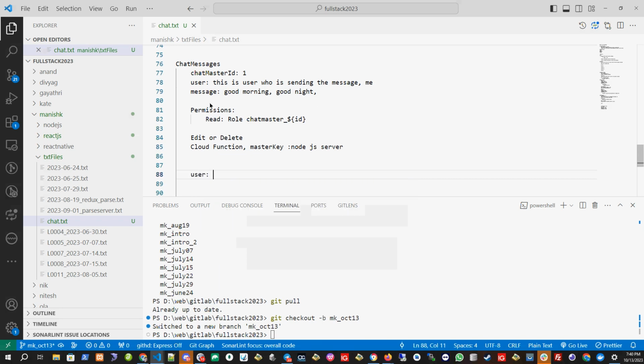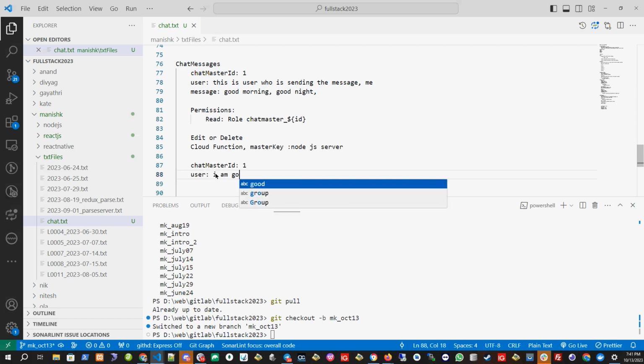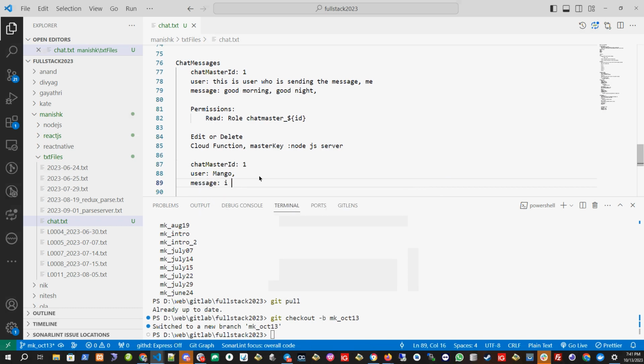The chat master ID will remain the same, and he will put, for example, I am good. Oh, the user is Mango, sorry. The user is Mango, and the message will be I am good. Now this also will get the permission of the chat master ID. So anyone in the chat master ID role will be able to read it. That means me and Mango can read this message also.